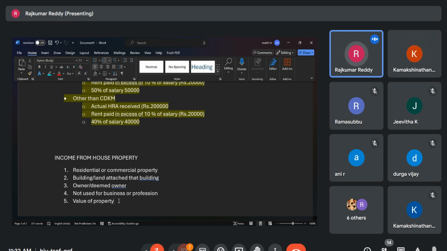Then here we have termed one thing, owner or deemed owner. So if there is no objection to ownership, there is no issue, you are the owner. Then when will it become a deemed ownership? To avoid the tax, some people transfer the property in the name of their kids or their spouse, thinking that I am not the owner of the property.